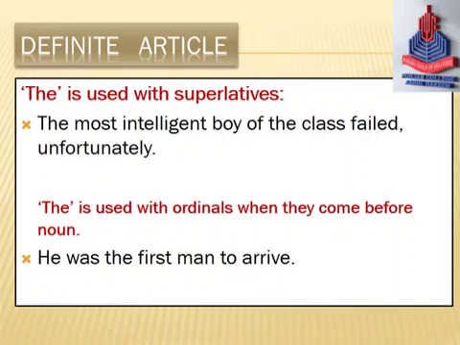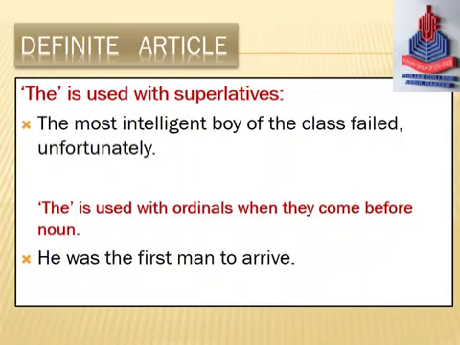"The" is used with ordinals when they come before a noun. Counting: the first, the second, the third, the fourth, this type of counting is called ordinal numbers.